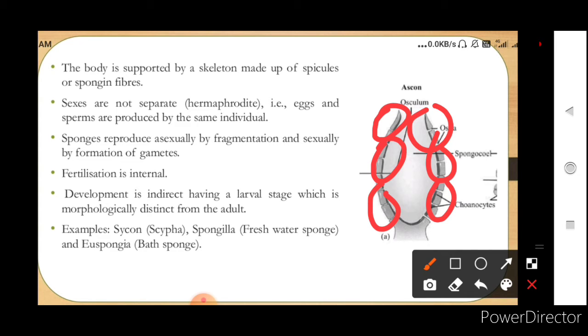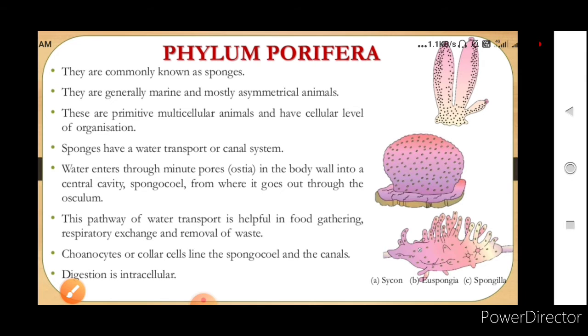Okay, so once again we'll see the basic characteristics of the phylum Porifera. They are commonly known as sponges. They are generally marine and mostly asymmetrical animals. These are primitive multicellular animals and have a cellular level of organization. They have a water transport or canal system.